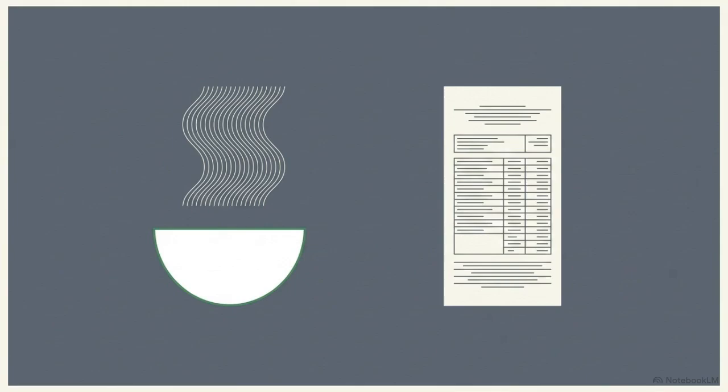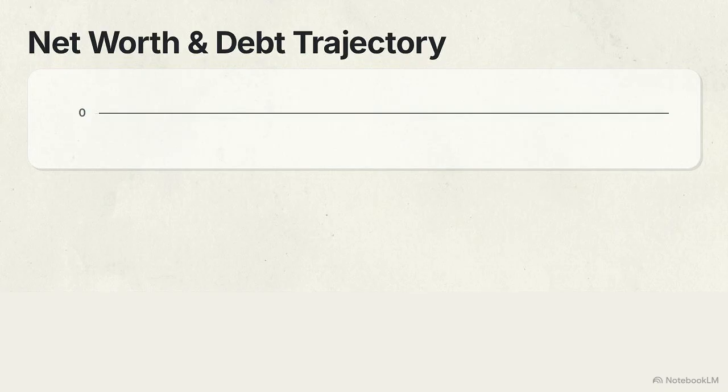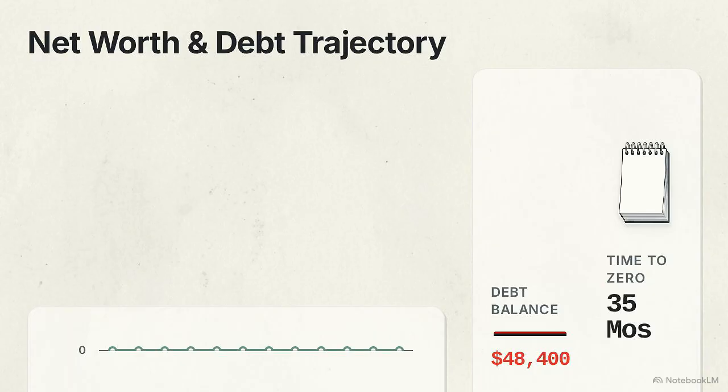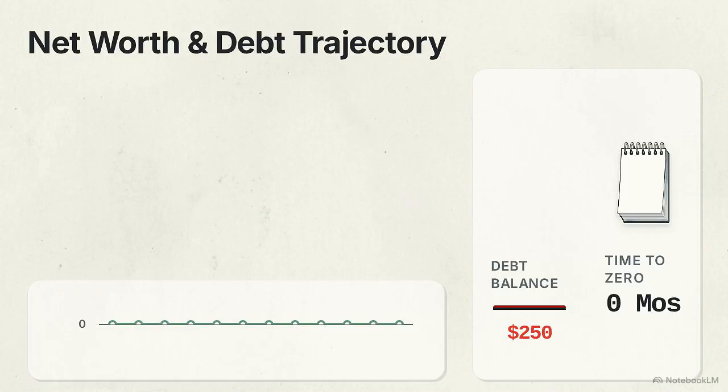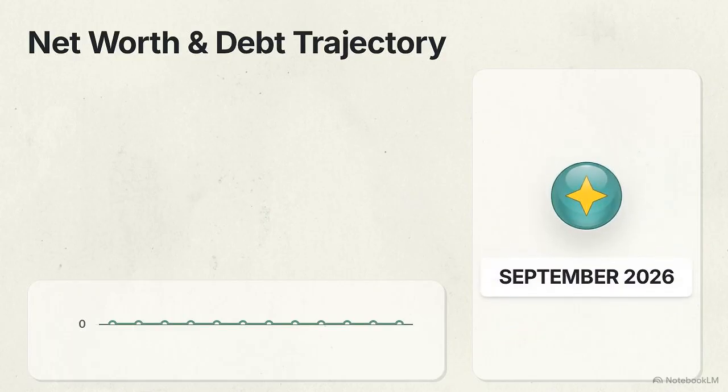Managing daily cash flow is only the first step. To see if your wealth is increasing, you have to measure your net worth over time. This chart tracks your assets against your liabilities month over month. By mapping these data points over a full year, you can see the specific months where your wealth grew and where it plateaued. This connectivity also applies to debt. Instead of just looking at a balance, the system uses your current payments to calculate exactly how long it will take to reach zero, projecting the specific month and year you will be debt-free.